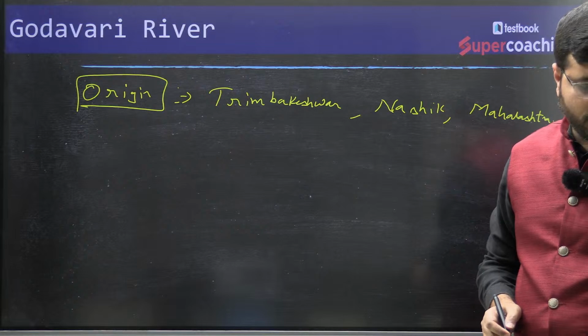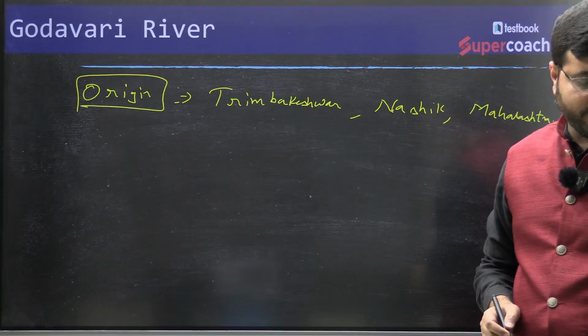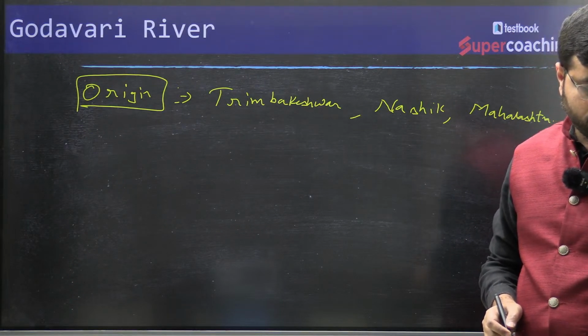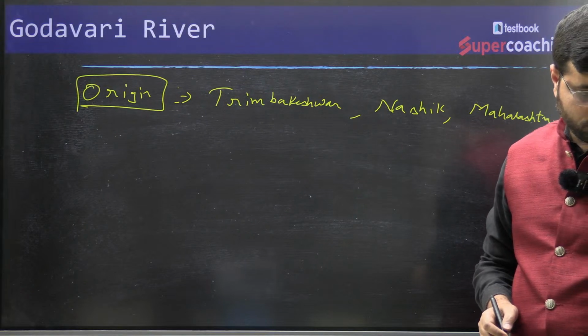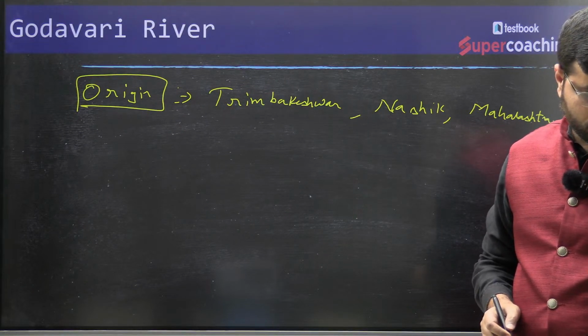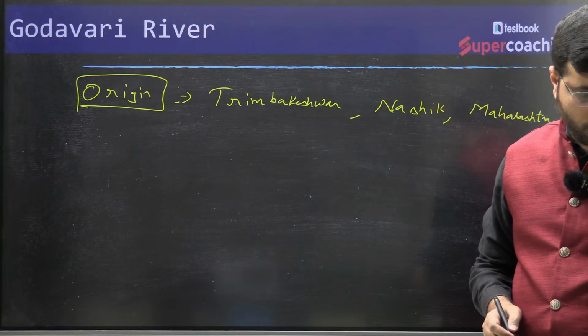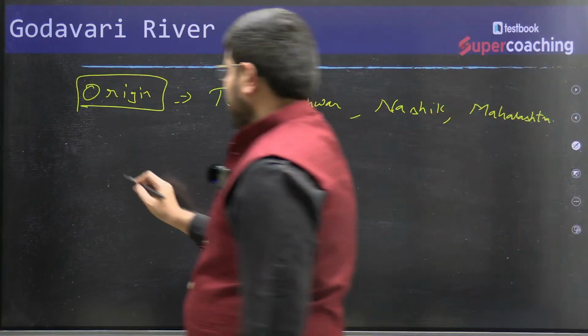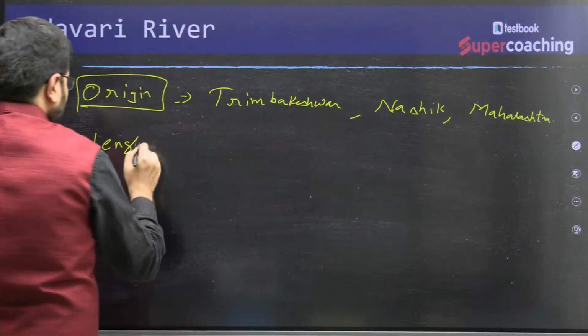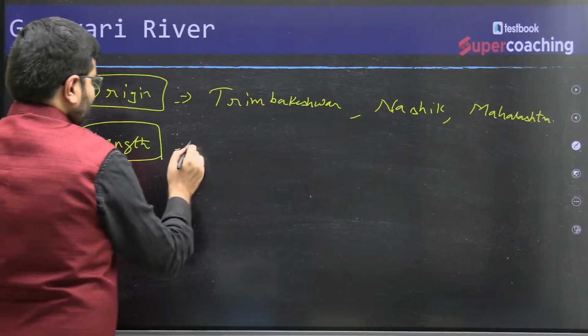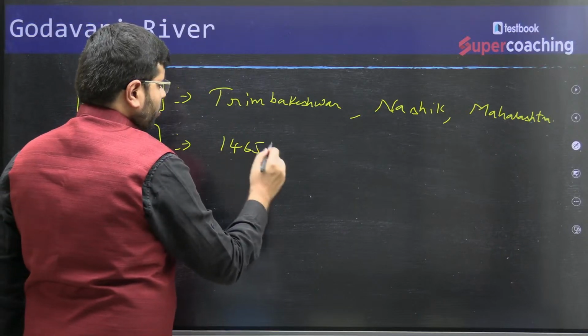Then the next thing, what is the length of the river? The length talks about the extent of area covered as well: 1465 kilometers.